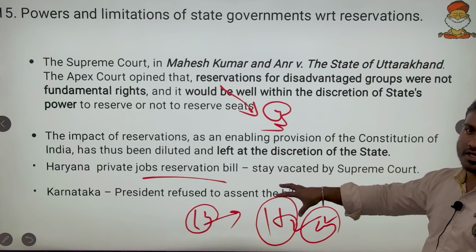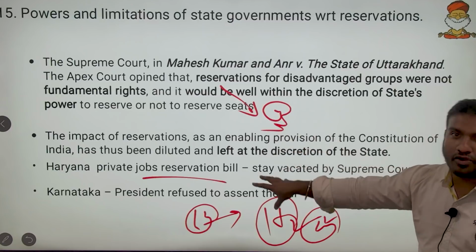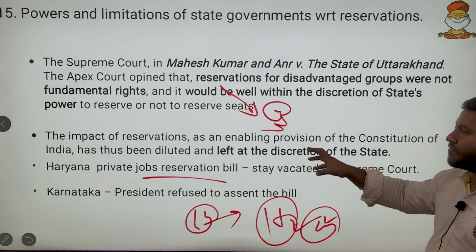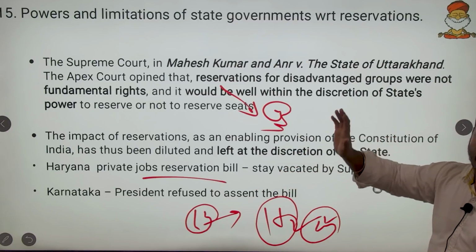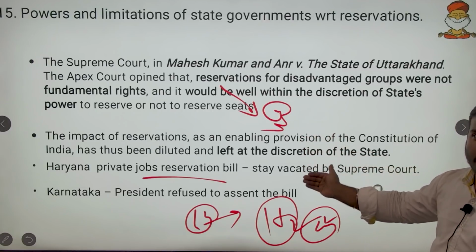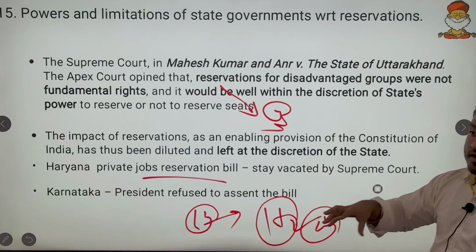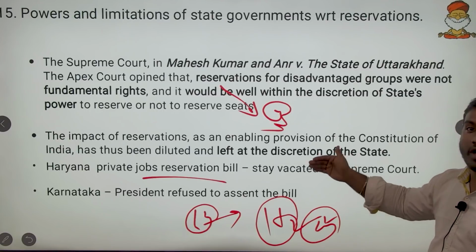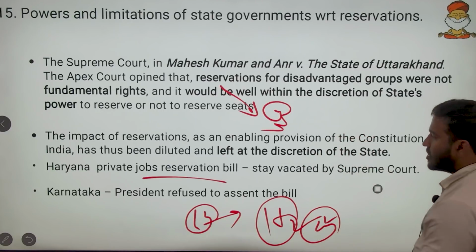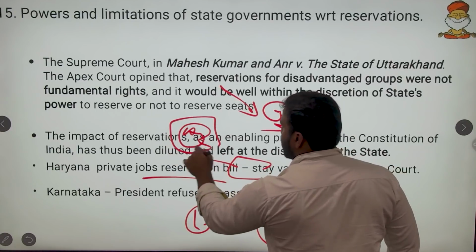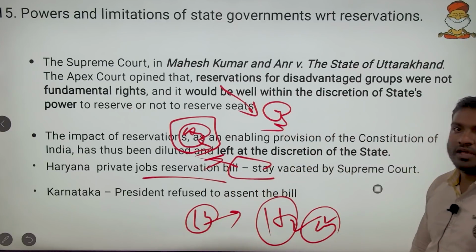So the fault was with the High Court. It does not mean the Supreme Court gave a full-fledged green signal for this reservation in private jobs. It has only said that the High Court's duty was not optimum. If they come up with evidence, the Court will also uphold the stay. So here the fault is not in the reservation, it was with the High Court, which didn't give any evidence while giving the stay order for the reservation.